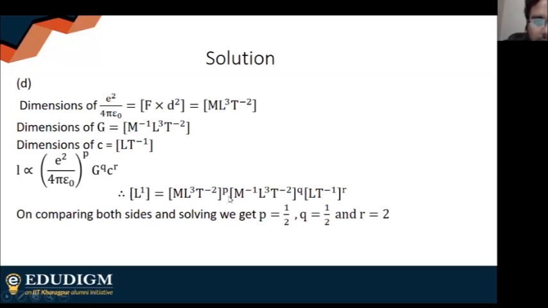So M's power on the left hand side is 0, so on the right hand side also it should be 0. On the left hand side, L's power is 1, so the summation of all the powers of L on the right hand side should be equal to 1. Similarly, the power of T on the left hand side is 0, so the power of T on the right hand side should also be 0. So you will have 3 equations and 3 unknowns. When you solve, you get P is equal to half, Q is equal to half, R is equal to half. Simply substitute it and you will get your answer, which is indeed B.